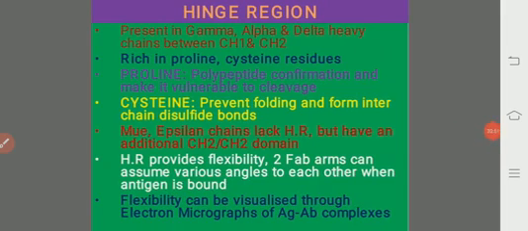If you see the hinge region, it is present in the gamma, alpha and delta heavy chains between the CH1 and CH2 portions of the constant region. The specialty of the hinge region is that it is rich in proline and cysteine residues.